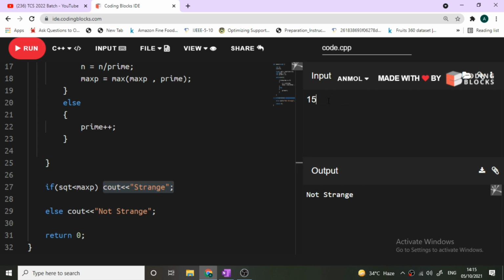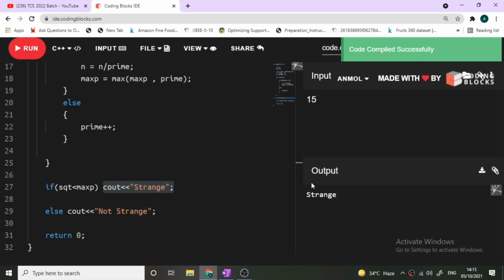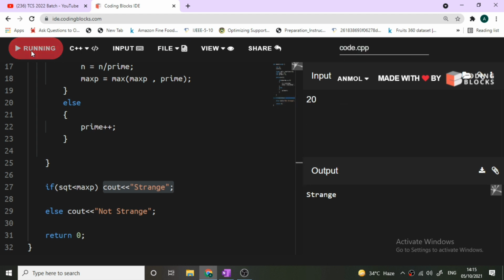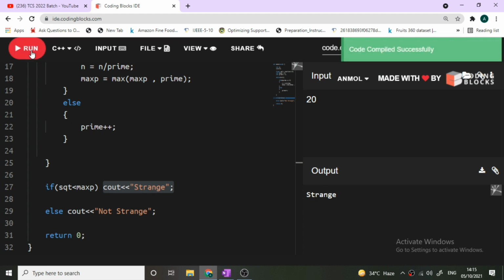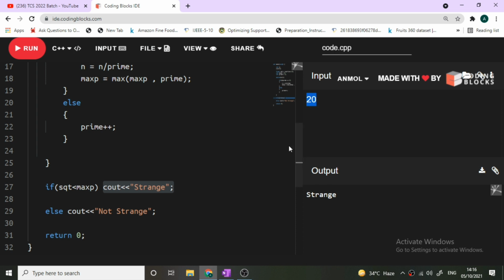First of all, let's just take 15 as input. 15 will give us strange, as I told you earlier. Let's just take 20, on which we had dry run the entire code. 20 will give us strange, because you can see that the square root of 20 is, I think, 4 point something, and 4 point something is less than the maximum prime, that is 5. So it will give us strange.